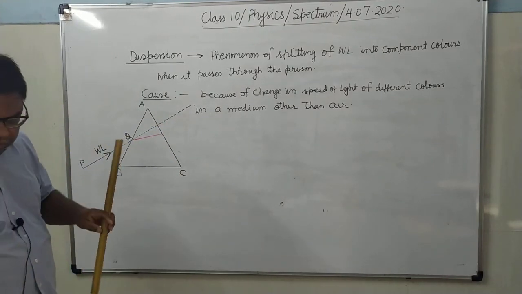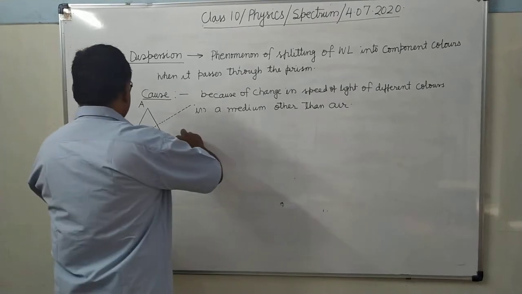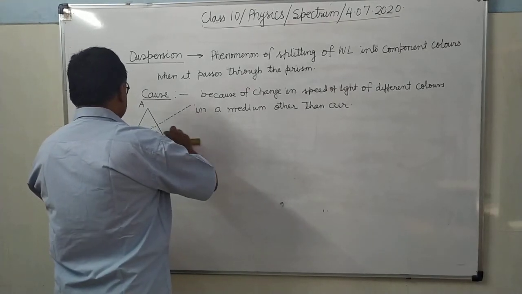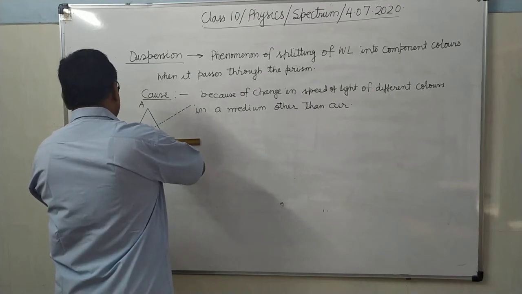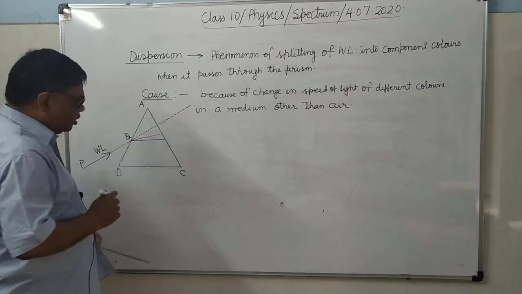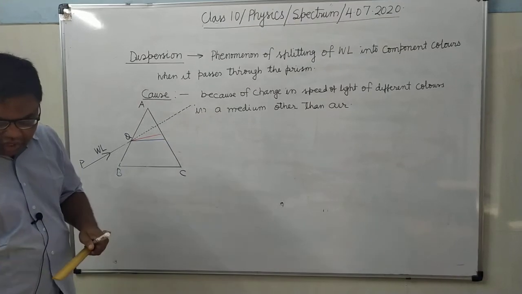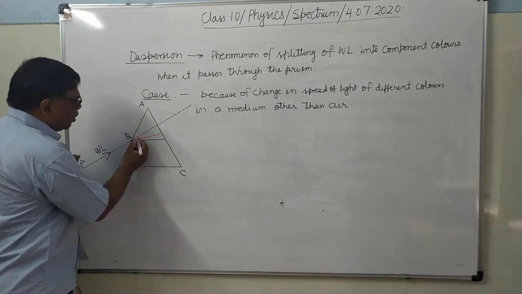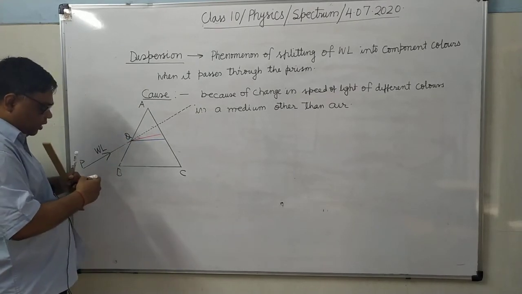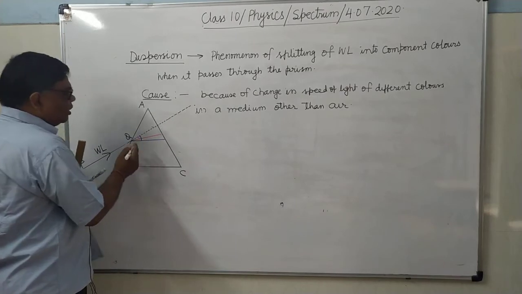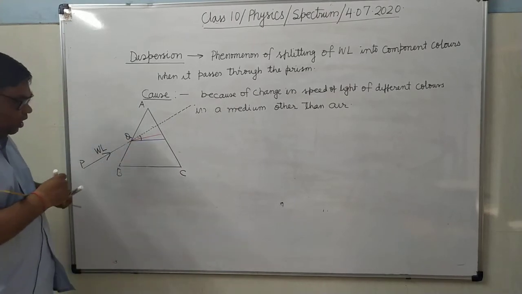You can see here, the red one is deviating by this angle, while the violet one is deviating by a larger angle. At this surface, what will happen?